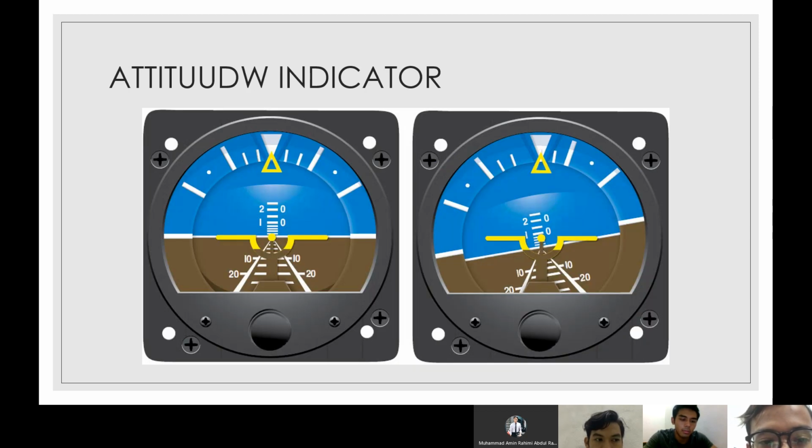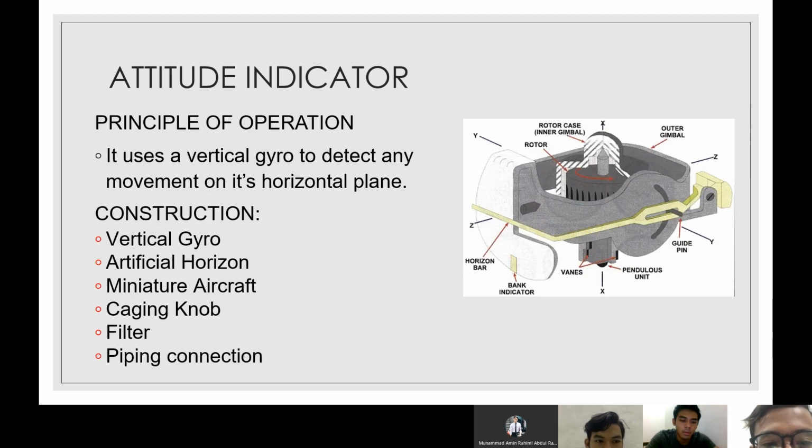This is an example of an attitude indicator. Sorry for the typo. The principle of operation of the attitude indicator is to use a vertical gyro to detect any movement on its horizontal plane. The construction of this indicator is a vertical gyro, artificial horizon, miniature aircraft, caging knob, filter and piping connection.